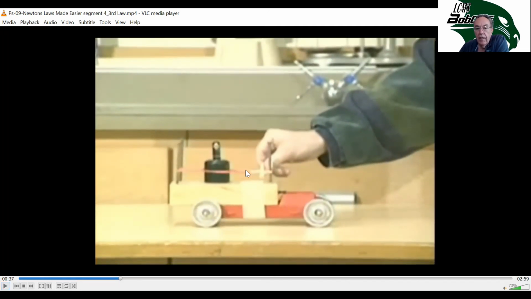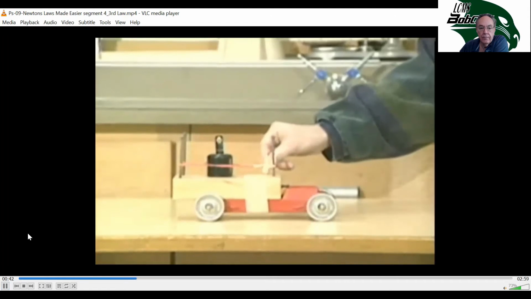Okay, so the force on the rubber band is going to push the mass one direction, and then it'll be equal and opposite, push the car in the opposite. That holds the rubber band is burned through. As you may have guessed, when the string breaks, the rubber band causes the weight to fly off in one direction, and the cart goes zooming in the opposite direction.